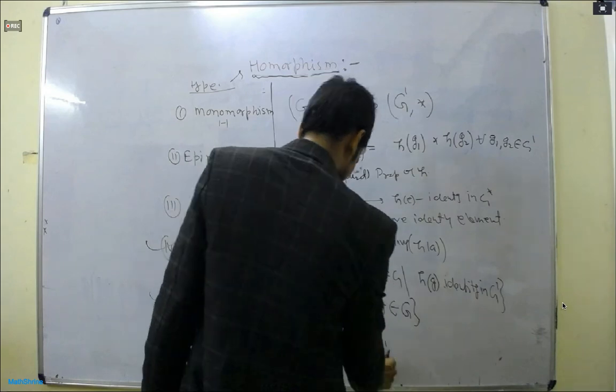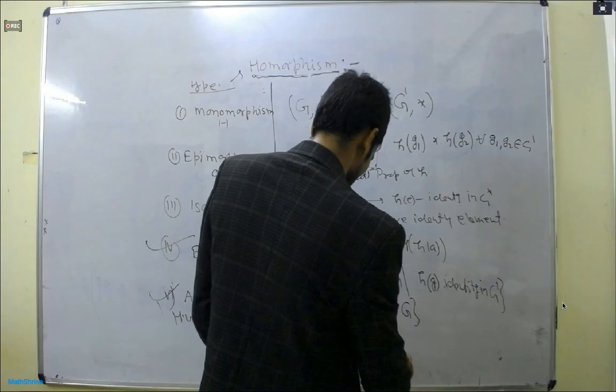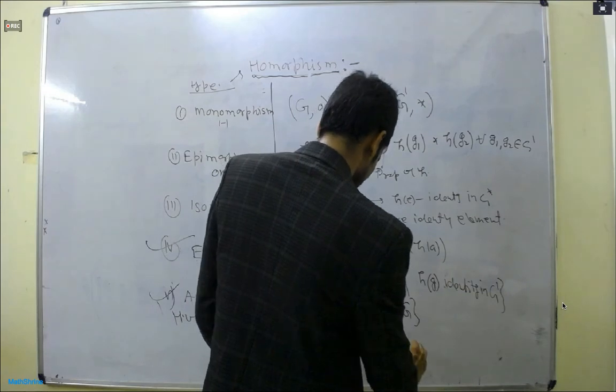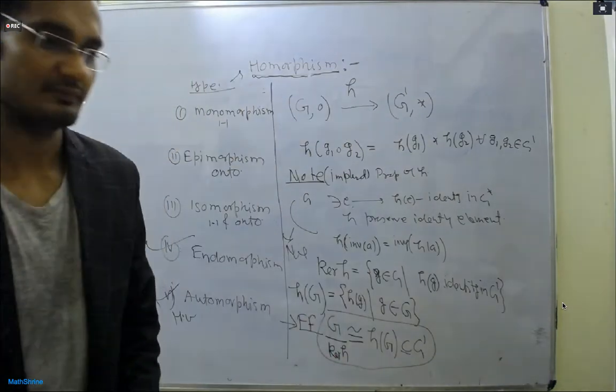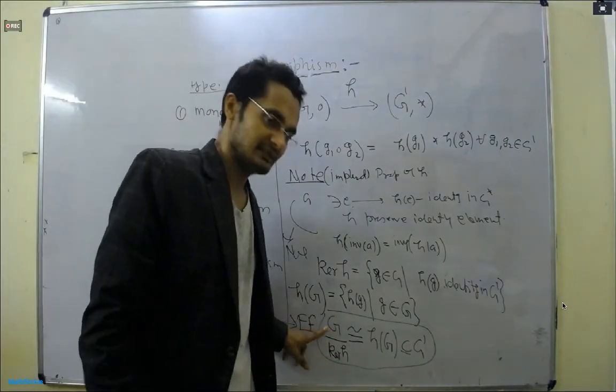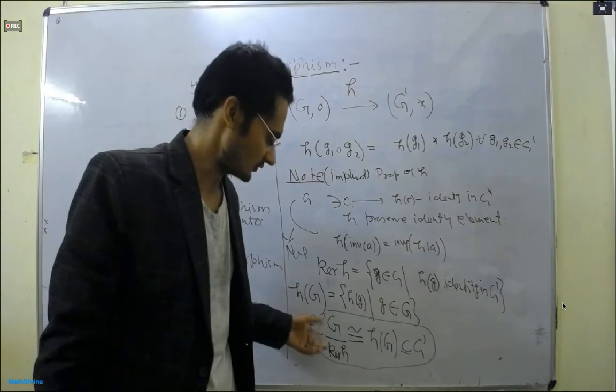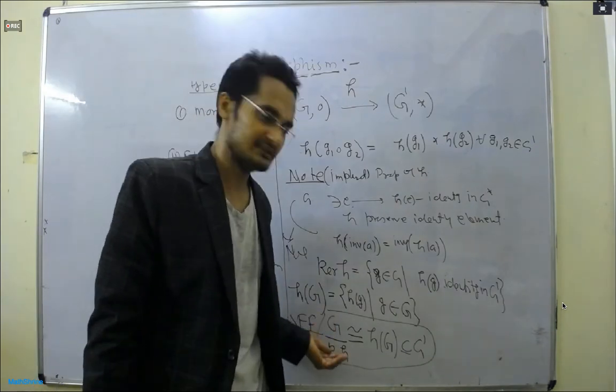Just I want to conclude something. We had one G, very complicated. What we did, for simplicity, just suppose we are partitioning. I told the kernel of H is a cell. How to write, not to worry, just see the geometry. And H of G is a subset of G dash. Suppose this group is very simple, easy to understand.